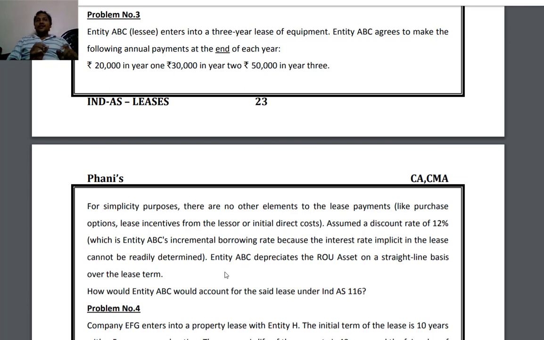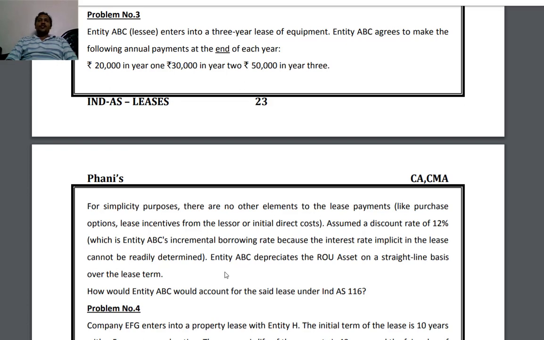ABC is the lessee which acquired the asset on lease basis, lease term 3 years, lease rent payable at the end of each year 20,000, 30,000, 50,000. Then there are no other elements of lease payments.